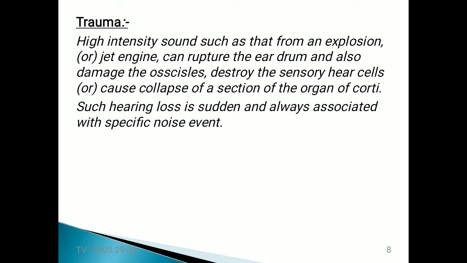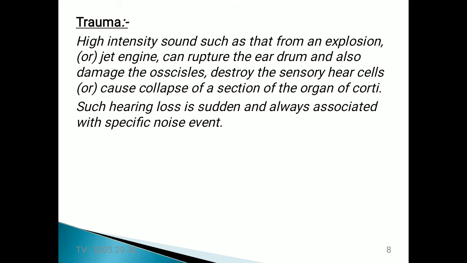When the eardrum is ruptured, that finally causes damage to these three bones, and whatever is attached to the middle ear, meaning the inner ear parts, is also destroyed. It is going to destroy the sensory hair cells, and there is a chance of collapse of a section of the organ of Corti.